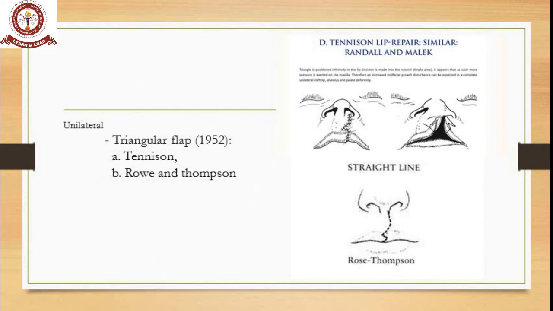Okay, so that is a diagrammatic representation of the Tennison method of triangular flap. Then Rose and Thompson, the same way. It's also given as a straight line closure. It extends into the blue line, that is your columella, so it never extends past your columella. Okay.